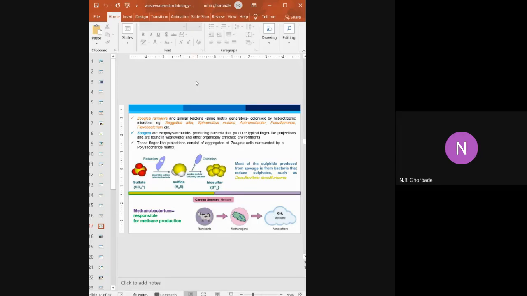Then we have Pseudomonas, Alkaligenes, Bacillus. They are important with respect to the formation of the biofilm. Now we have Spirulocellus, which is also important for the same condition. Flavobacterium is also for the same condition. These bacteria are mostly the important ones.